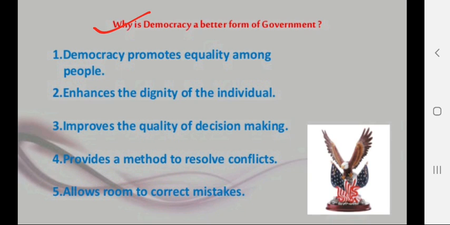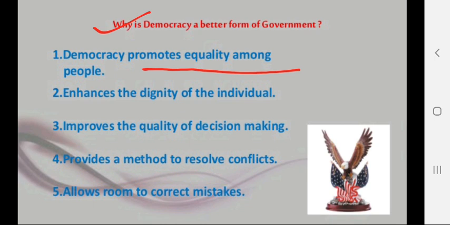Here some features of democracies are given. One thing is that it promotes equality among people. It means that a democratic government safeguards the interest of people. All the people are equal in the eyes of law when there is a democratic government in any country. There is no discrimination on the basis of caste, religion, sex, gender, race, or any other basis.